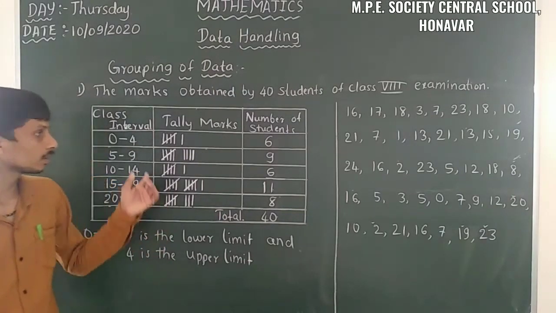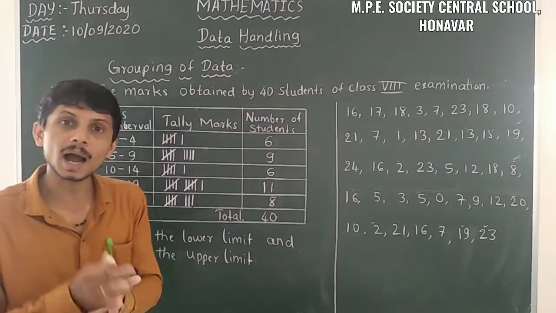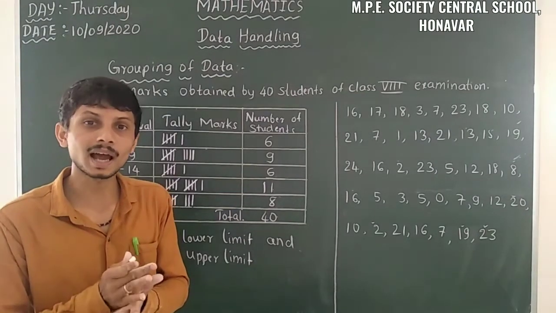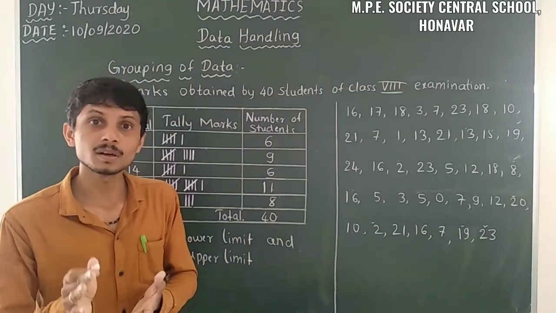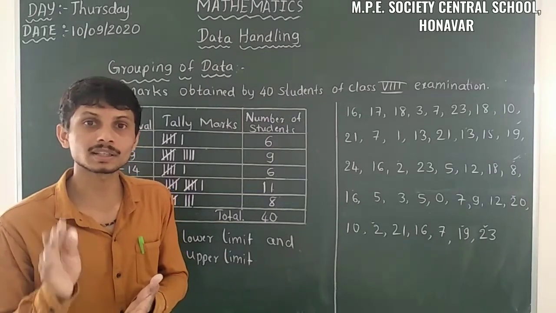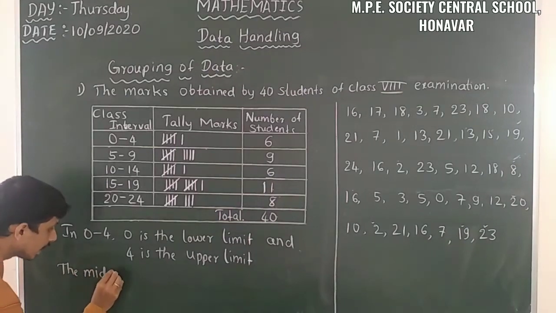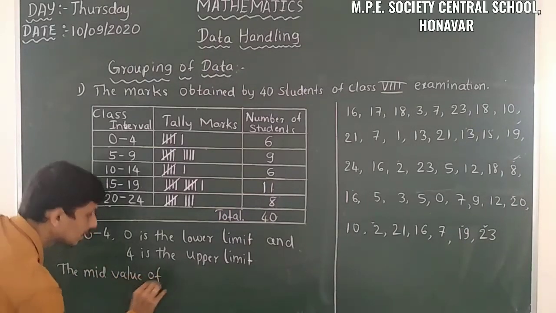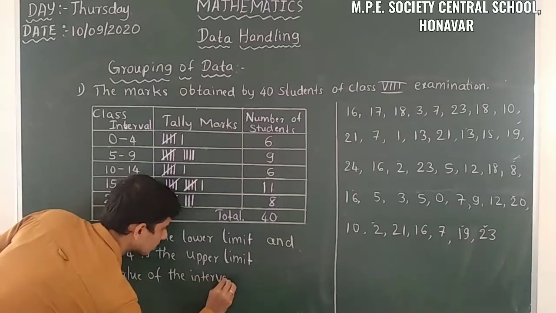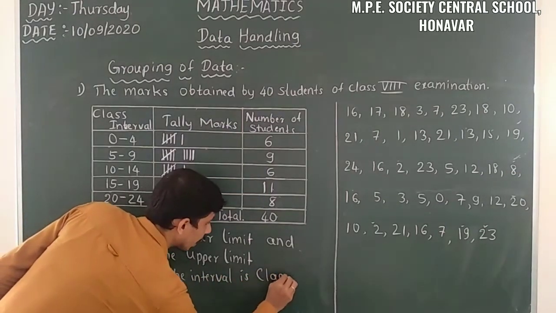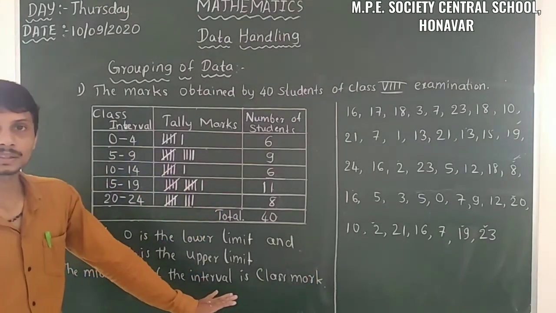And after that we have to take the class marks. Class mark is the half of the interval. So exactly half of the interval we have to take as the class mark. The middle value of the class interval we call a class mark. The mid value of the interval is known as the class mark.